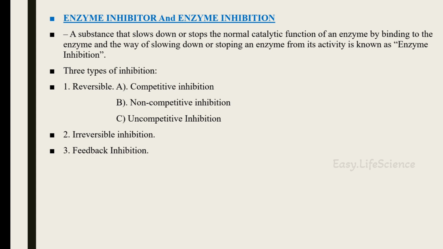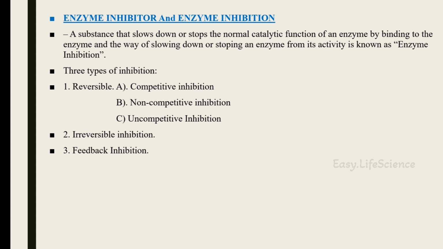A substance that slows down or stops the normal catalytic function of an enzyme by binding to the enzyme is known as an enzyme inhibitor. And the way of slowing down or stopping an enzyme from its activity is known as enzyme inhibition. Enzymatic inhibition is mainly divided into three types.